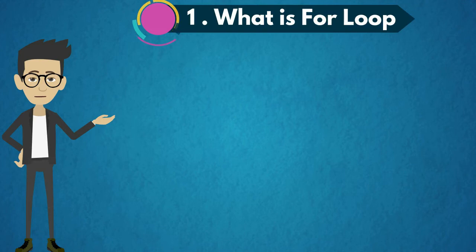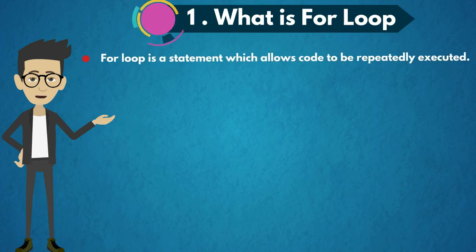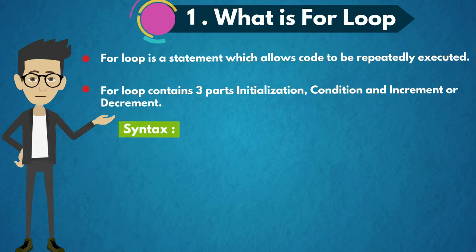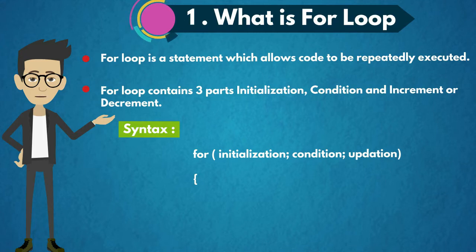First one, what is for loop? For loop is a statement which allows code to be repeatedly executed. For loop contains three parts: initialization, condition and increment or decrement, which is also known as updation. The syntax is for, initialization, condition, updation, and loop statements within the curly braces.